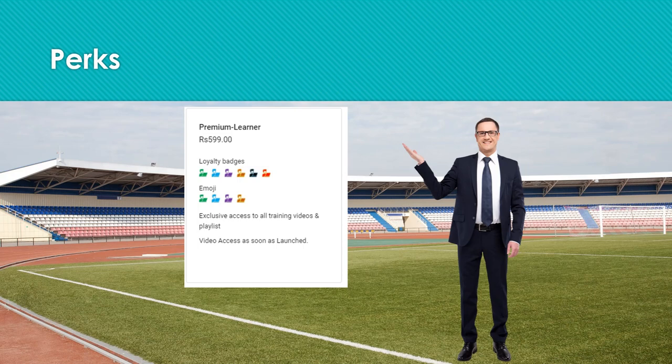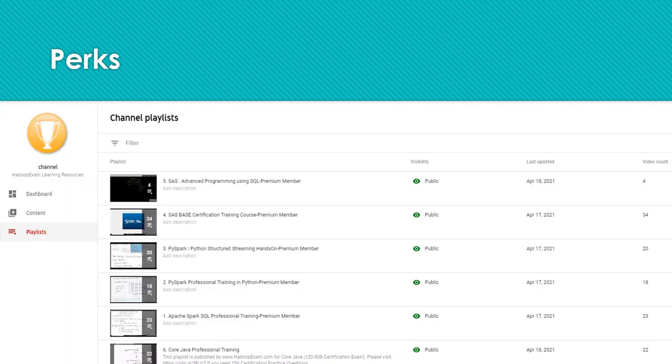This is a monthly subscription from YouTube, and your membership is completely controlled by YouTube. Whenever you want you can join it, you can unsubscribe it, and you can rejoin it whatever way you want. So you would get exclusive access to training videos and resources, correct? In future we may add more things, and if your subscription is active, you would be getting that access.